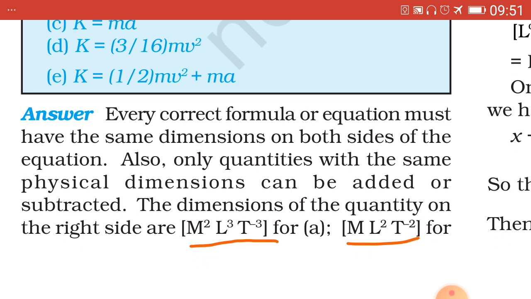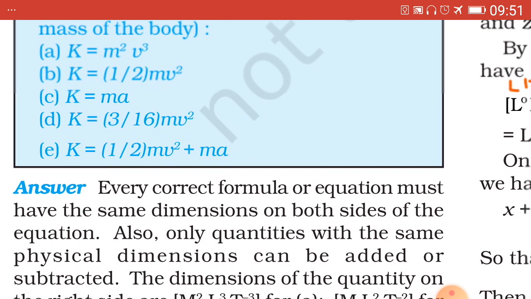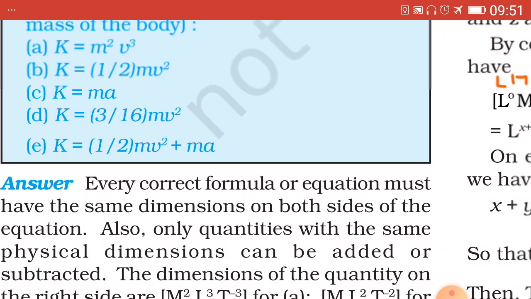Now RHS, which has been underlined here, m square means it will be m2, V cube means it will be L1 T minus 1 whole cube, on simplifying will be L3 T minus 3. Now second equation is K equal to 1/2 mv square.